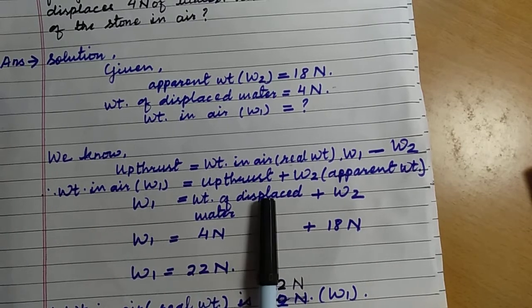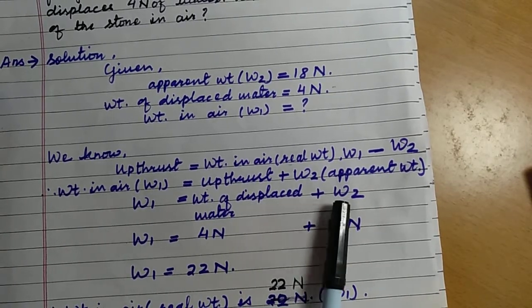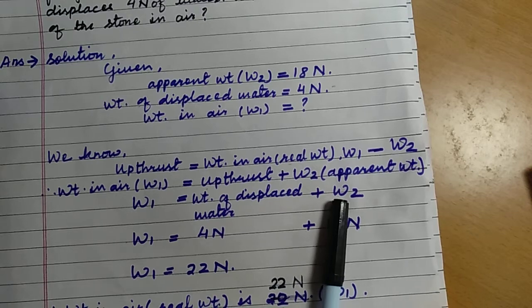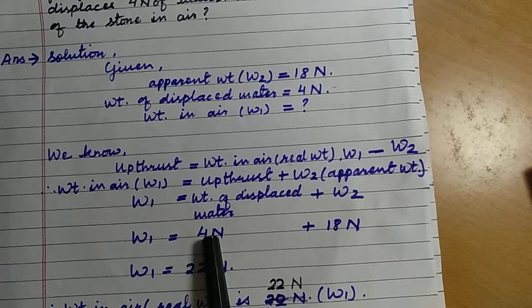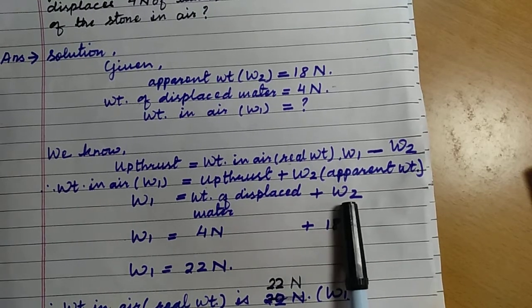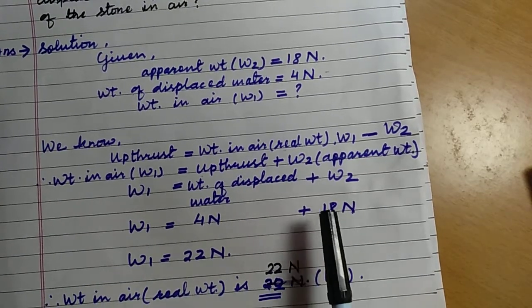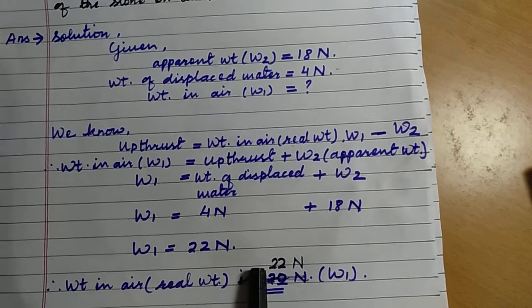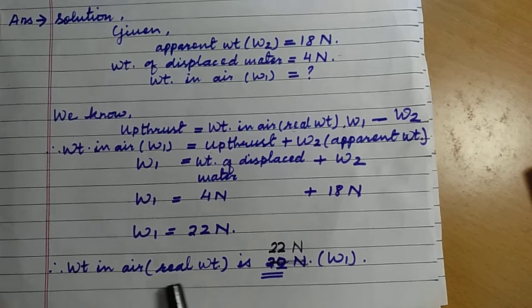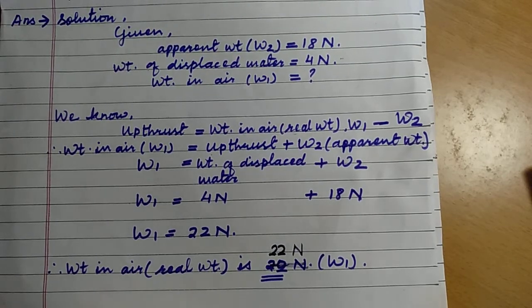W1 is equal to the weight of displaced water plus the apparent weight. The weight of displaced water is given in the question, that is 4 Newton, and the apparent weight is also given, that is 18 Newton. So by adding these two, W1, the real weight, is equal to 22 Newton. So finally your answer is: weight in air, real weight, is 22 Newton.